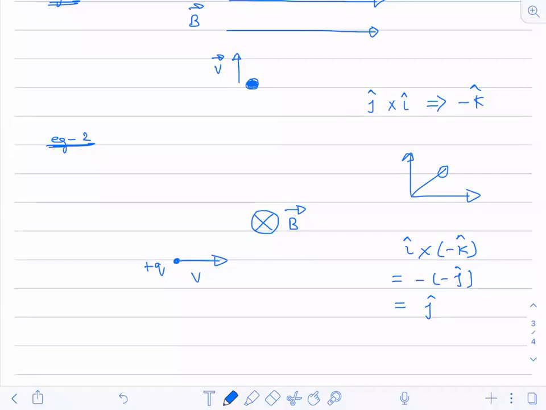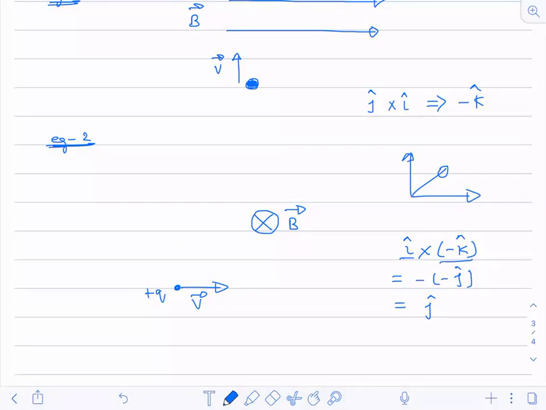And you have a charge. This is the charge, which is along the x-axis now. This is the direction of its velocity, so velocity is along positive x-axis, along I cap. Magnetic field is along minus K cap.